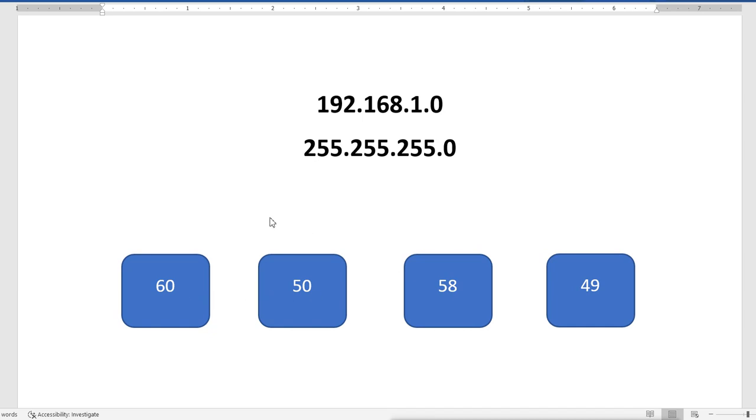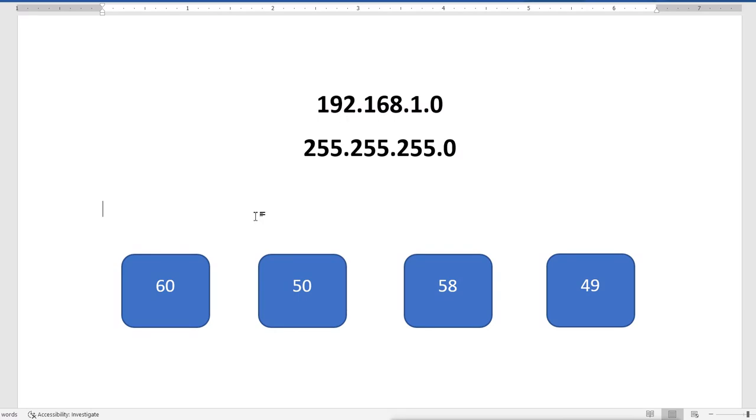So first we should know how many departments, meaning how many networks we want. Then we should know how many hosts we require, maximum. So first, this is what we have, the total network. This is the one network.